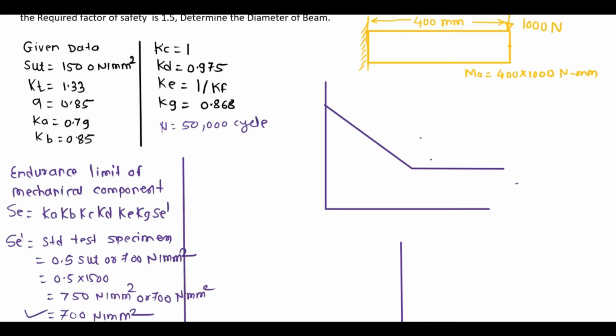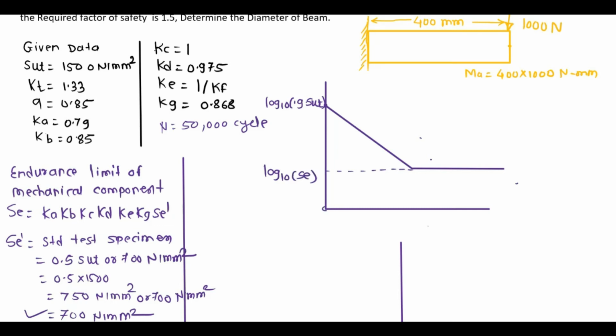So this is the SN curve. On the x-axis there is the number of cycles, and on the y-axis there will be the fatigue strength. This point will be log to the base 10 of 0.9 into SUT. Here, the point where the ferrous material curve becomes asymptotic is the endurance limit of the mechanical component, and that is log to the base 10 of SE.